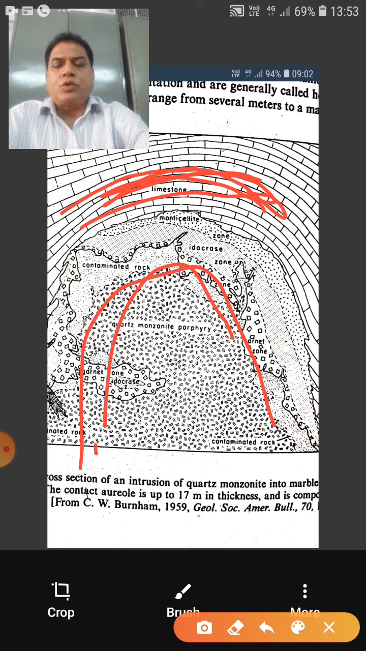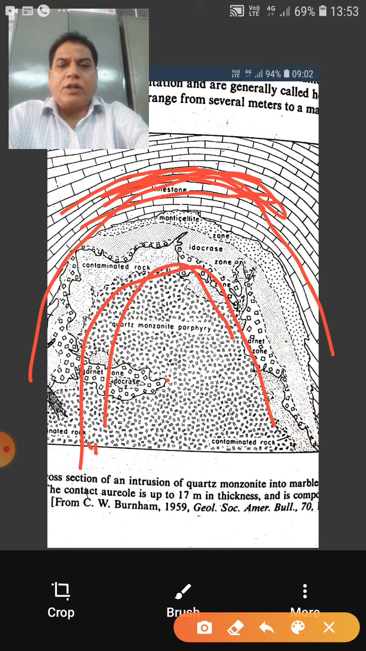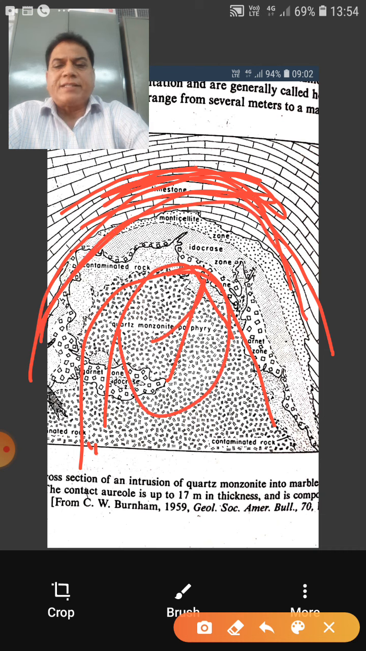The extent to which it has the effect is called the contact aureole. Contact aureole means the effect of heat in the overlying rocks due to which they have recrystallized. The limit of the contact aureole will depend upon the size, thickness of the intrusion that is taking place, as well as on the mechanical strength of the overlying rocks.